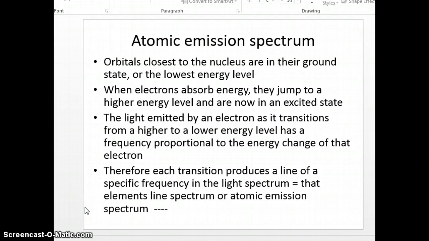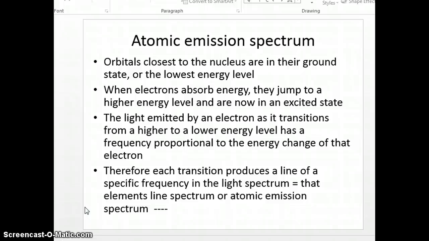Orbitals closest to the nucleus, so the electrons closest to the nucleus, are considered to be in the ground state. They're at the lowest energy level. When electrons absorb energy, they jump to higher energy levels and are now in an excited state. The light emitted by an electron, as it transitions from higher to lower energy level, has a frequency proportional to the energy change of that electron.